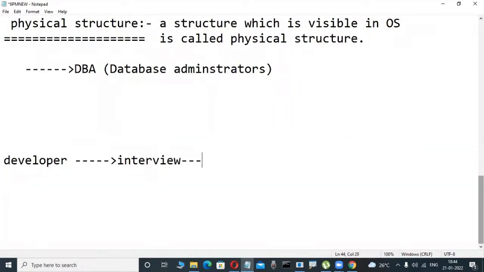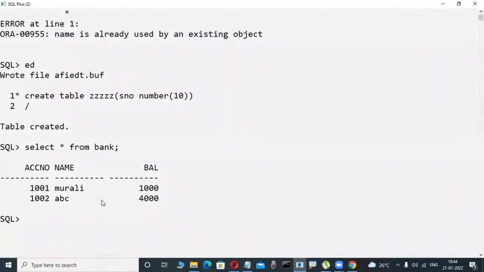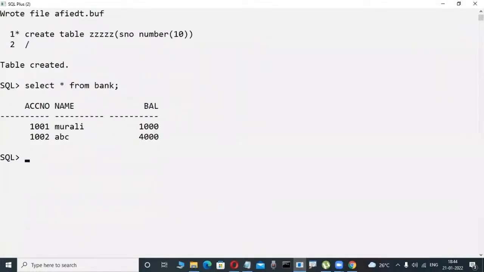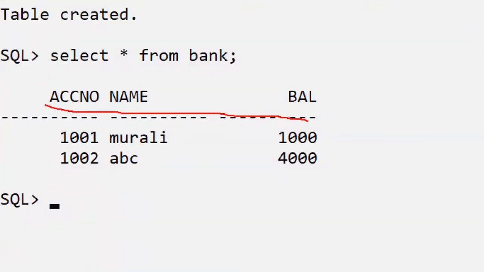What is a database? For example, they may not be asking, but generally, what is a database? When they ask, the developers are answering from the logical structure side. What they are telling is that it is a place where we can store a structured collection of data. Is this a structured collection of data or not?